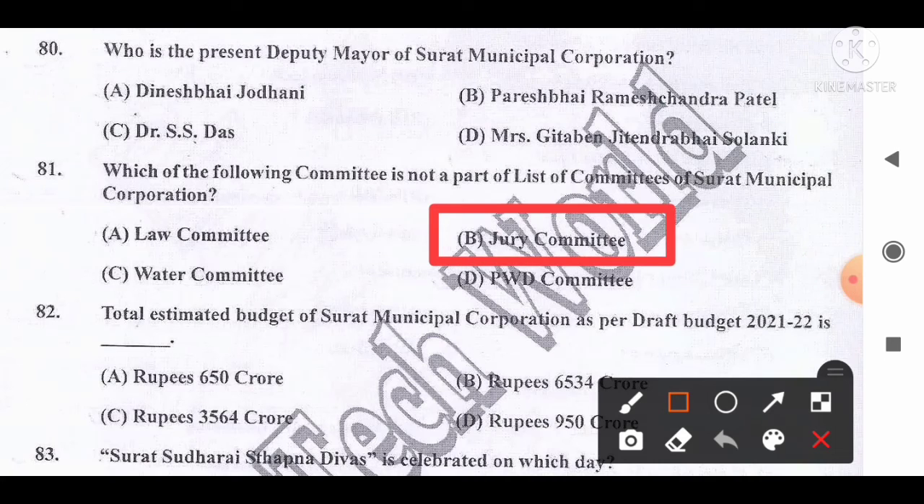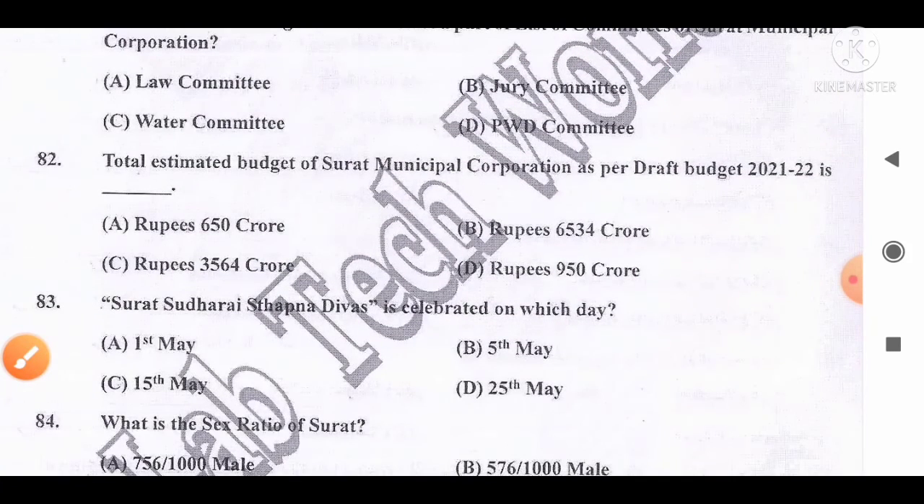Jury Committee is not part of the list of committees of Surat Municipal Corporation. So option B, Jury Committee, is the correct answer for this question. Move to the next question, number 82.